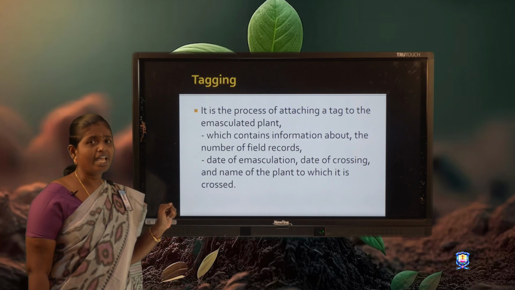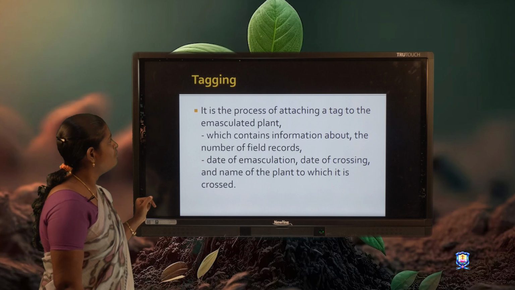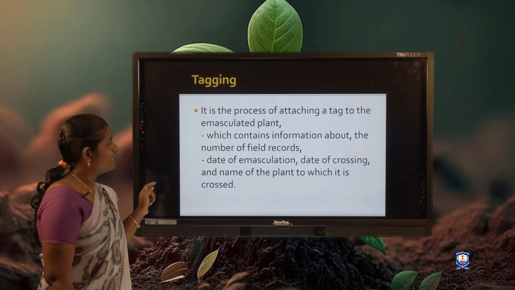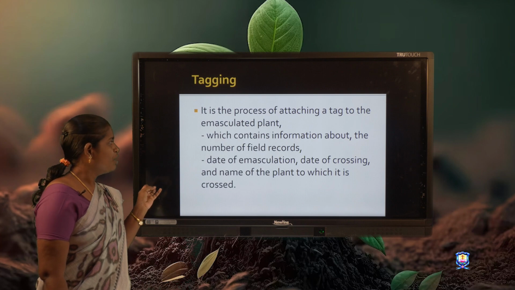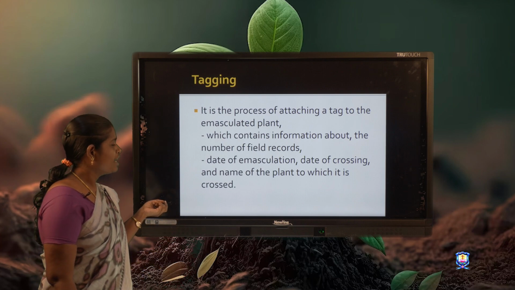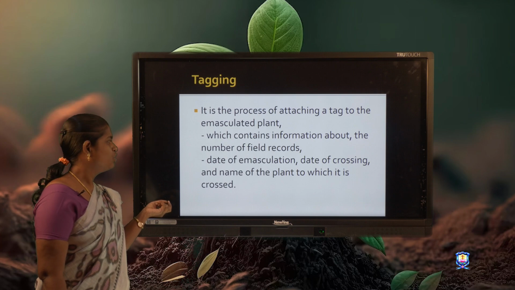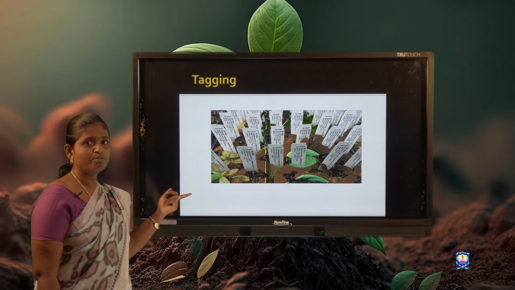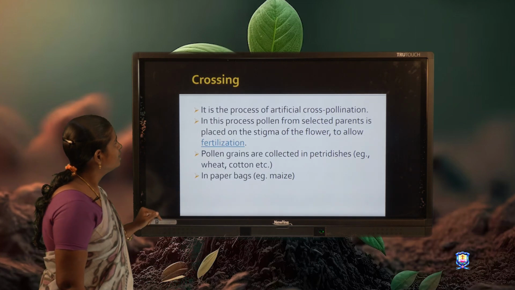The next step is tagging. Tagging is the process of attaching a label to the emasculated plant, which contains information about the field record number, date of emasculation, date of crossing, and name of the plant to which it is crossed. This is the labeled plant, that is, a tagged plant with its labeling.